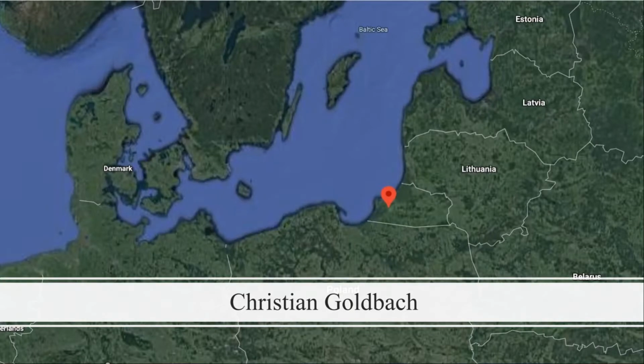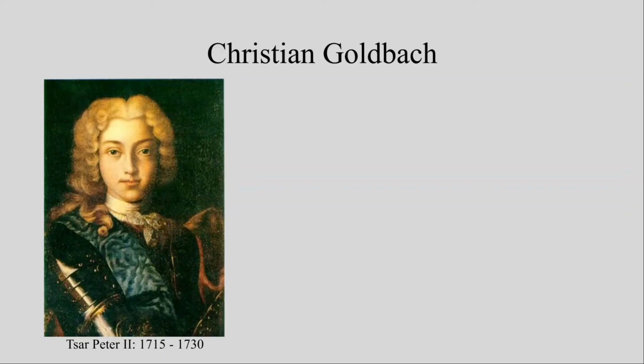Christian Goldbach was born in 1690 in Königsberg, Prussia, present-day Kaliningrad, Russia. At 35, Goldbach became a professor of mathematics and historian of the Imperial Academy at St. Petersburg. 3 years later, he went to Moscow as tutor to Tsar Peter II, and from 1742 he served as a staff member of the Russian Ministry of Foreign Affairs.